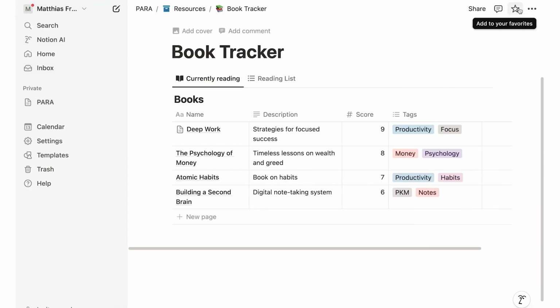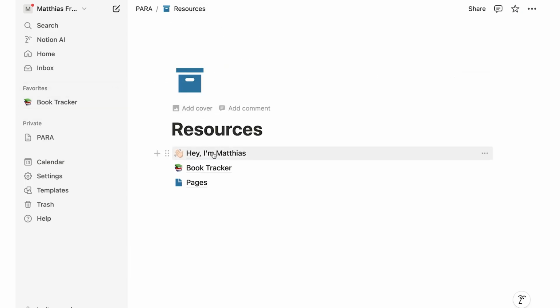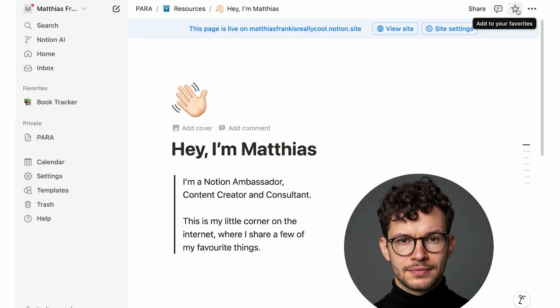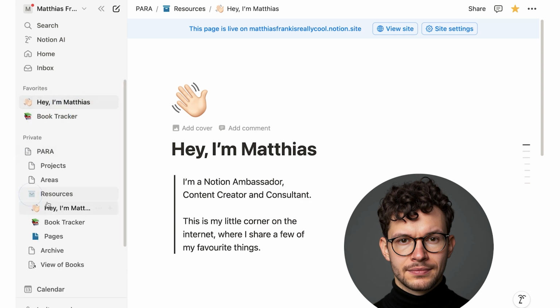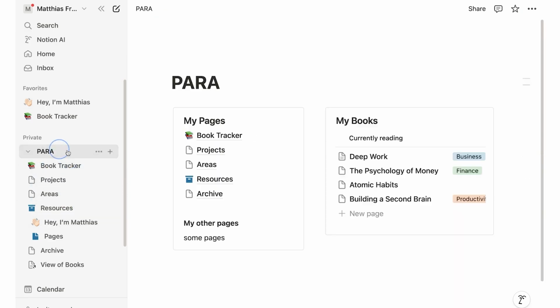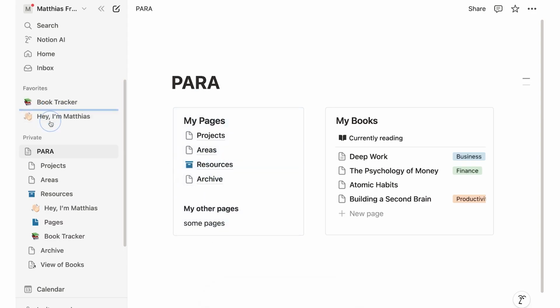The second I click on here, you get this new section in the sidebar called favorites, with my book tracker. And I could go in there now and also favorite something else. So for example, I'm Matthias, I want to favorite that as well. And it pops up there as well. And here under favorites, I can actually reorder them. This doesn't change the actual structure. If here in Para I move the book tracker out of resources to above, it actually lives now in Para, rather than in resources, so that's not what we want to do. But in the favorites, we can just move them around and it doesn't affect where the pages actually live.